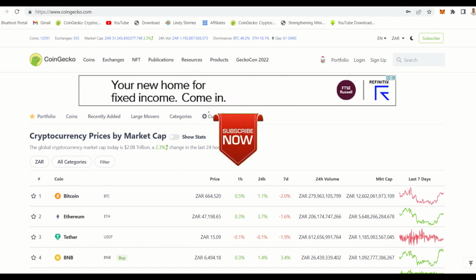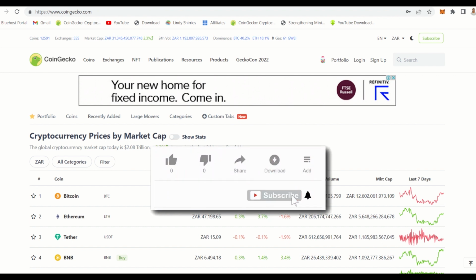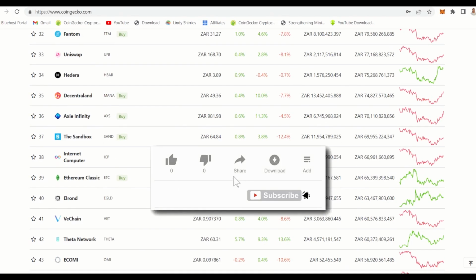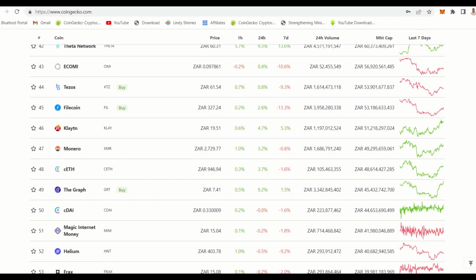Now I want you guys to focus on the next top 50 coins. I know it is too much for you to navigate, but I want you to understand this. Up until 50, these are the coins I want you to focus on. And now I want you to avoid something. When you see a coin where the graph is looking like this, I want you not to buy that coin, because we use those coins in order to put our money. The dollar value of this coin doesn't go up and down like your Bitcoin. Bitcoin can go to 400,000 and up to 1 million, whereas with these stable coins, as we call them, the price fluctuates around $1.